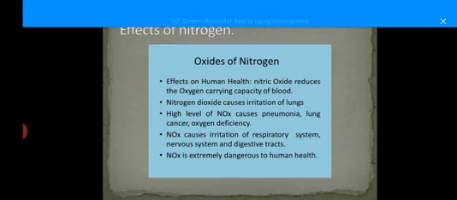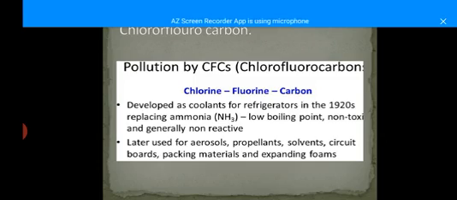Okay, next one is chlorofluorocarbon, the last air pollutant. Chlorofluorocarbons are air pollutants made up of three elements: chlorine, fluorine, and carbon. They are used as a coolant in refrigerators. They have a low boiling point and are non-toxic and generally non-reactive. They are used in aerosol sprays, propellants, solvents, circuit boards, packing materials, and expanding foams. In all these things chlorofluorocarbon is used, and it is also an air pollutant.